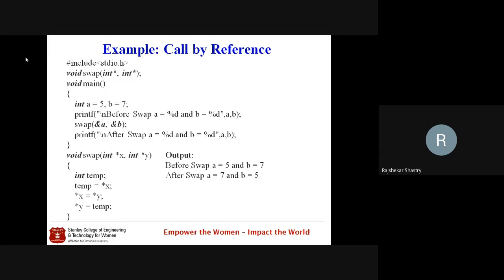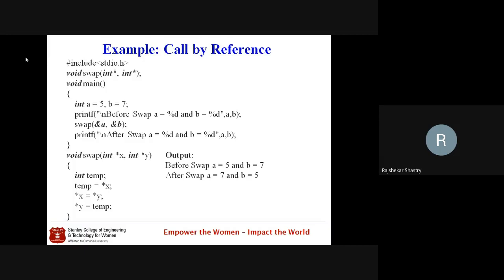Say there are two functions we used here. One is the main function, the other one is the swap function. In the main function, local variables are a and b. And in the swap function, the local variables are x, y, and temp. X and y are of course pointer type, and temp is a local variable of integer type, value type.